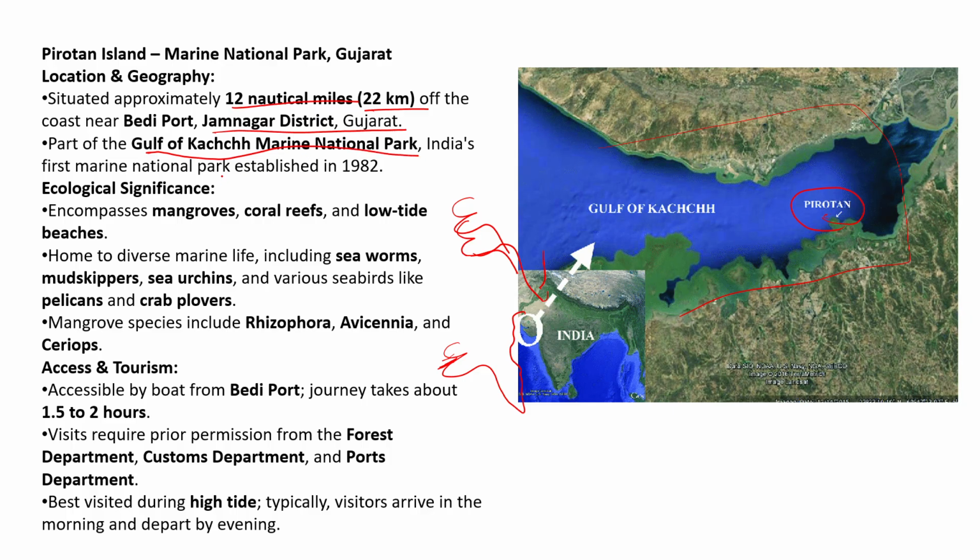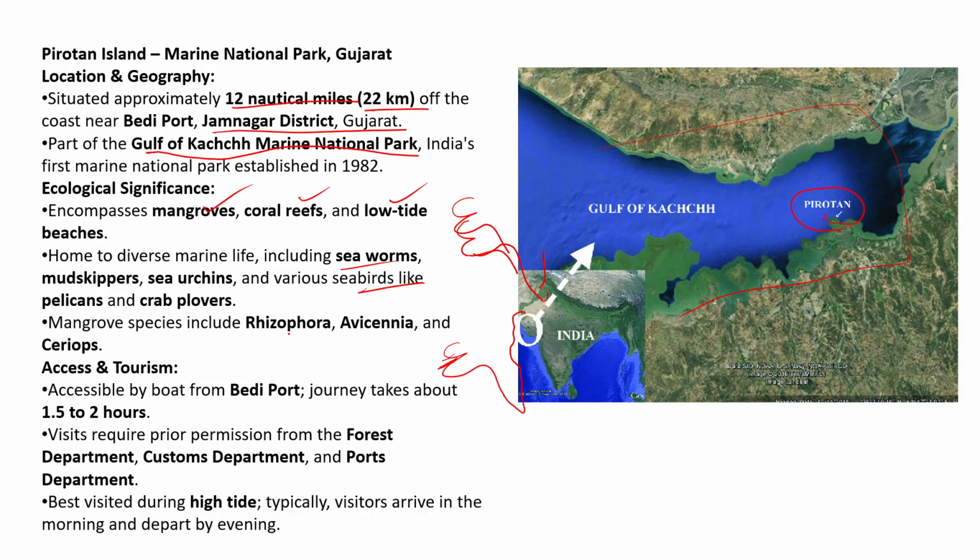It has major ecological significance. It includes mangroves, coral reefs, low tide beaches, sea worms, mud skippers, sea urchins, and some seabirds are also part of this Pirotan Island.